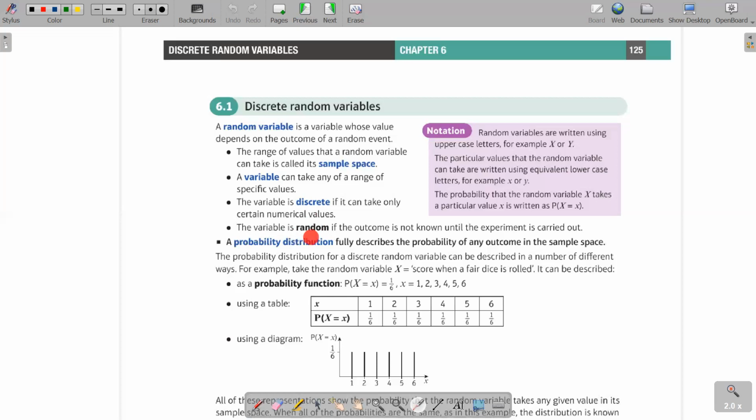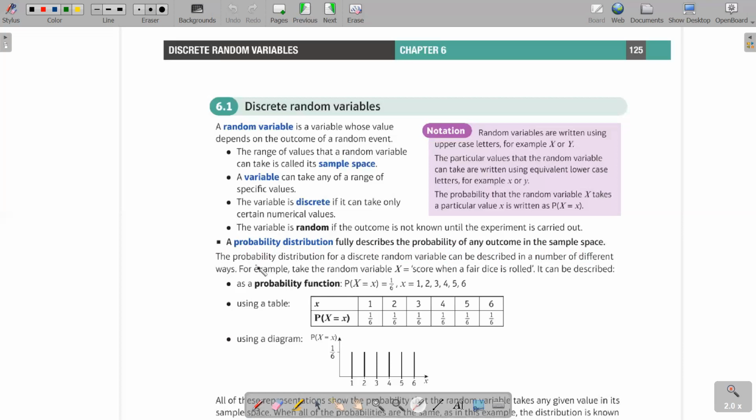The variable is random if the outcome is not known until the experiment is carried out. So basically, before you toss the dice, you can only guess. You can't be certain what you're going to get until you toss the dice. And then the next one, a probability distribution. A probability distribution fully describes the probability of any outcome in the sample space. This is really important because we will be working a lot with probability distributions. So what's a probability distribution? It fully describes the probability of any outcome in the sample space.